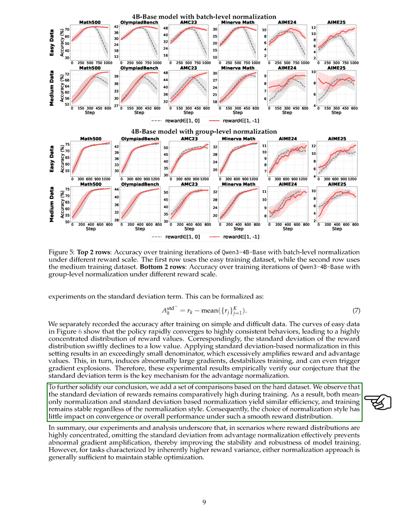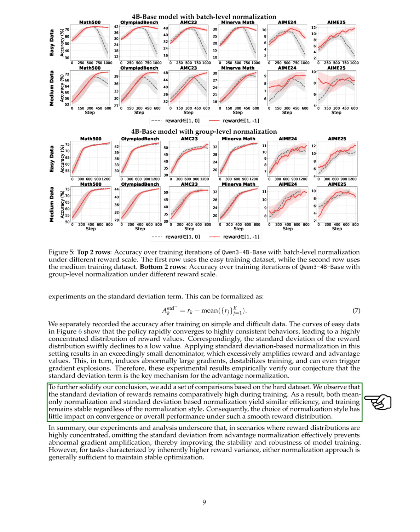To reinforce our conclusion, we compared results from a hard dataset, where we found that the standard deviation of rewards remained relatively high during training. In this case, both mean-only normalization and standard deviation-based normalization performed similarly well, keeping training stable regardless of the normalization method used. Thus, the choice of normalization style had minimal impact on convergence or overall performance in this smoother reward distribution.